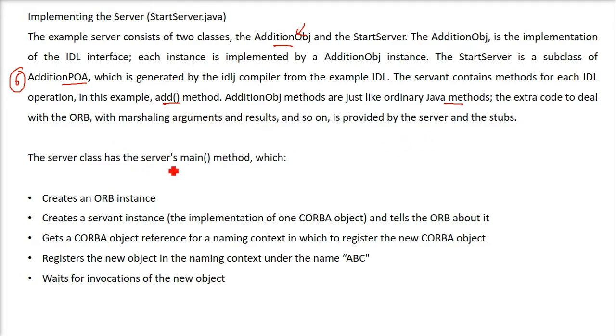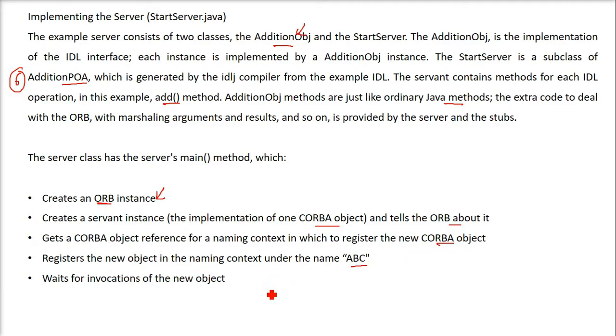So the server class has this server main method. It will create an ORB instance, then it will create a server instance, that is the implementation of one of the Corba objects, and tell the ORB about it, and it gets a Corba object reference from a naming context in which to register the new Corba object, and it registers the new object in the naming context under the name ABC.